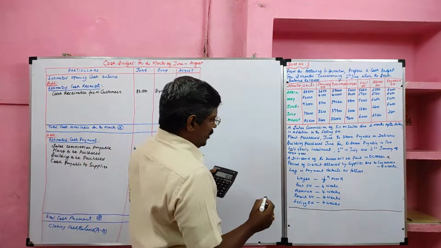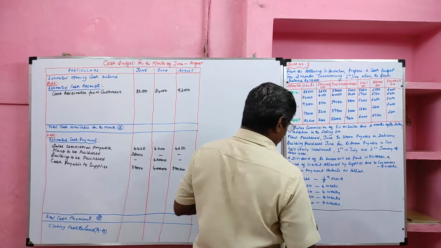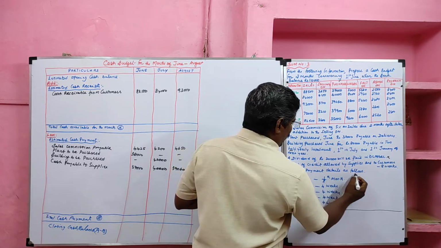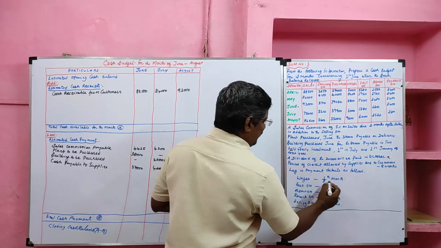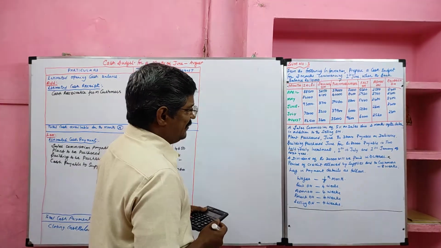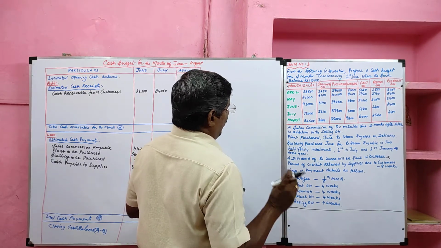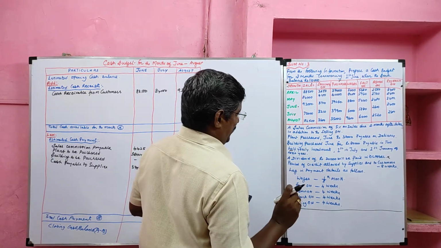Okay. So the period of credit allowed by supplier and customer is 8 weeks. 8 weeks means 2 months. Lag in payment details are as follows. Wages, very very important. Here the delay is given in fraction. Yes students, first we are going to value the wages payment